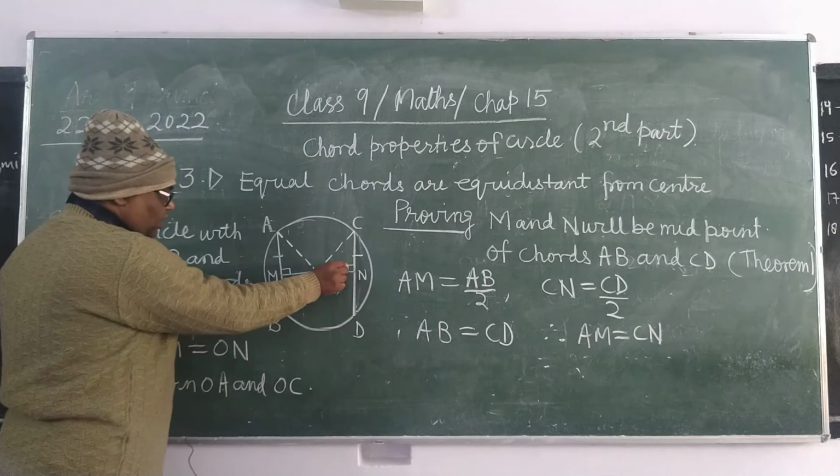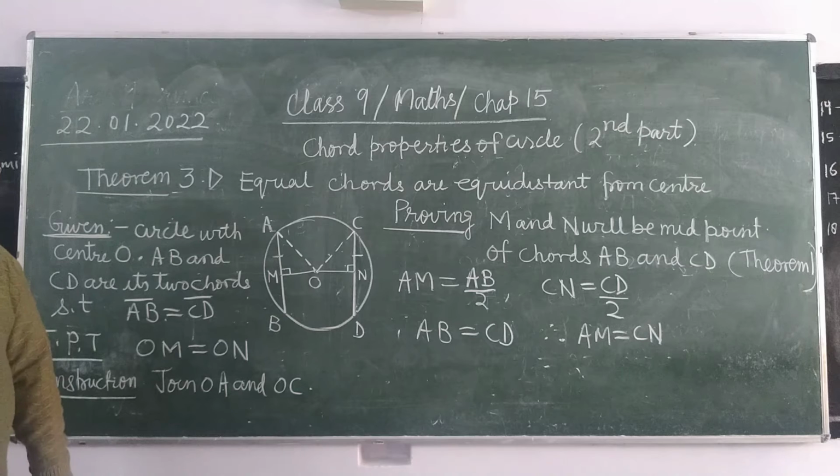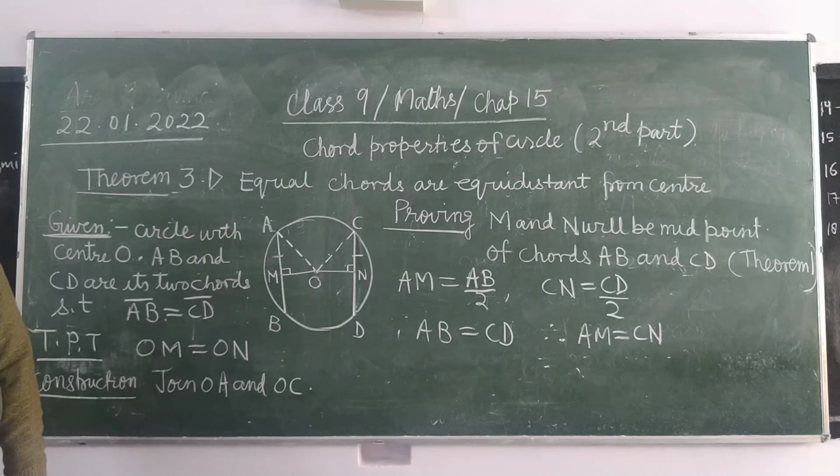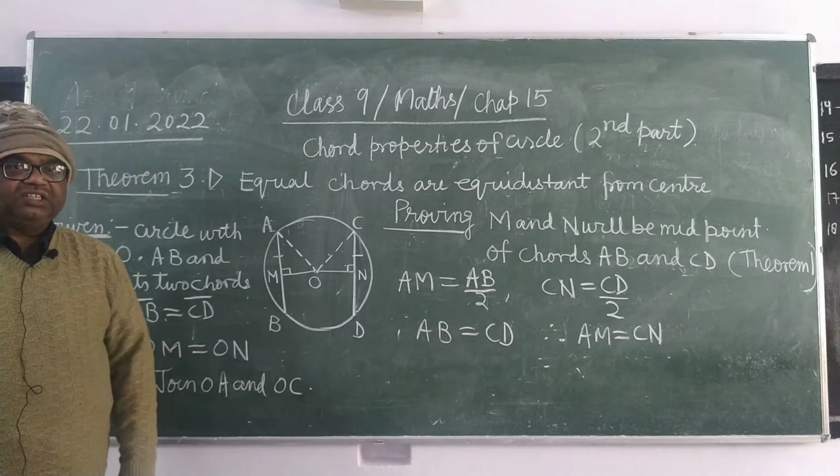Therefore, right angle, hypotenuse and one more side: from that, both the triangles will be congruent. And when the triangles are congruent, then OM is equal to ON, which is what we had to prove.